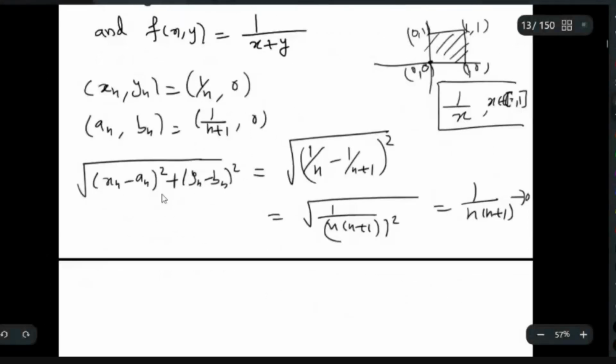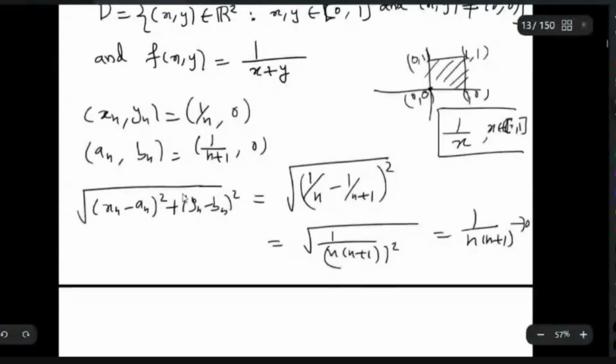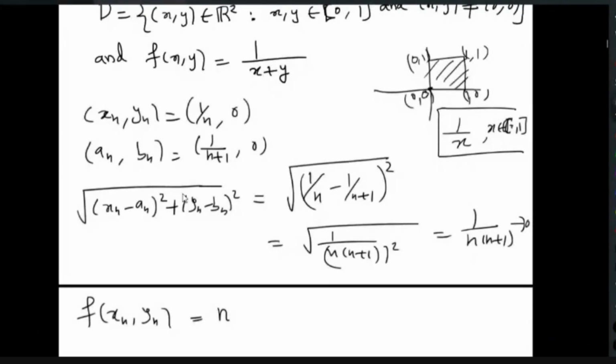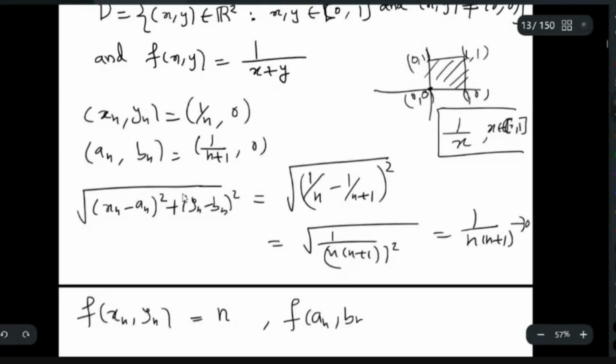Now you look at f of (x_n, y_n). What you will get? You get 1 over (1/n plus 0). So that is n. And f of (a_n, b_n), what you will get? That is n plus 1. So what will you get as the difference?